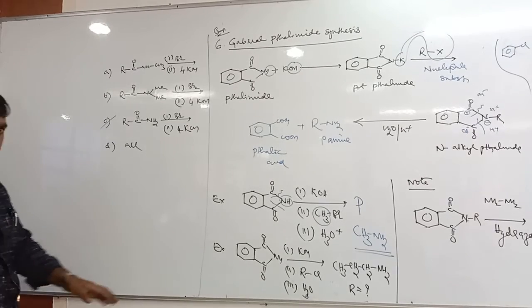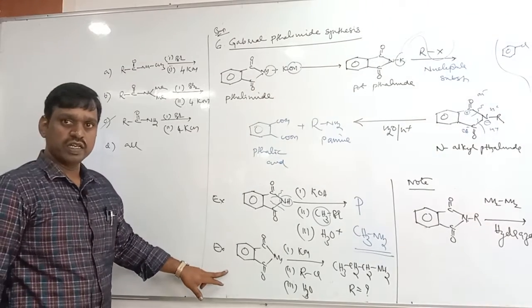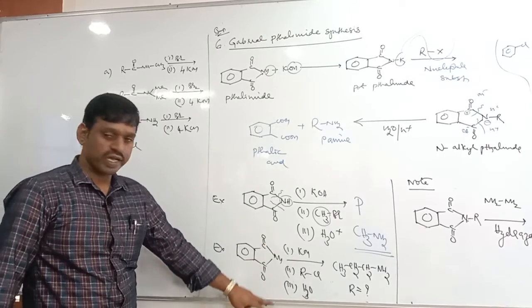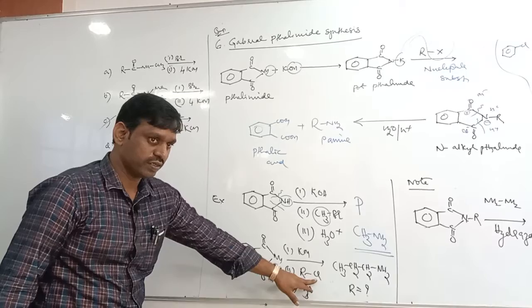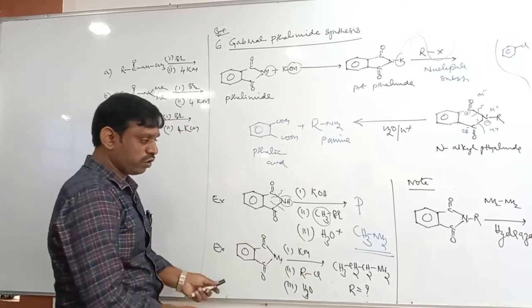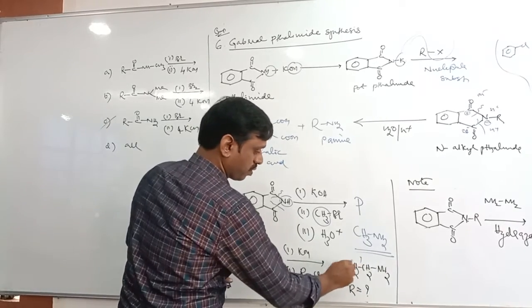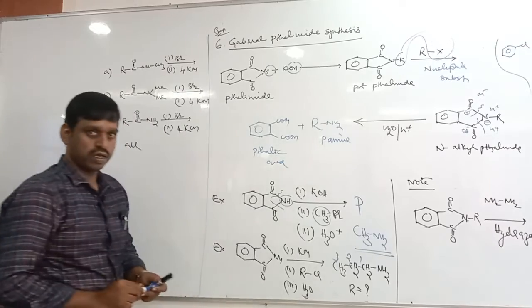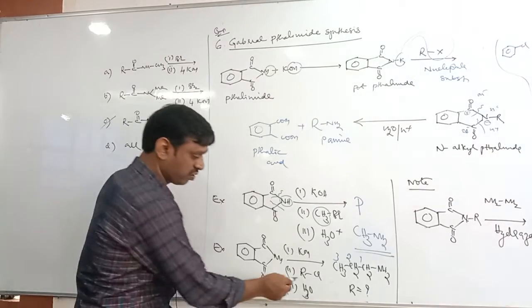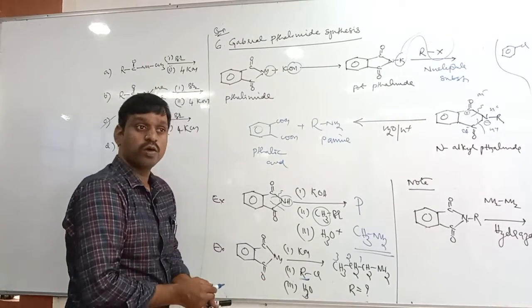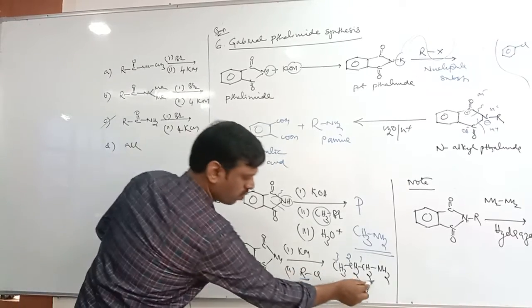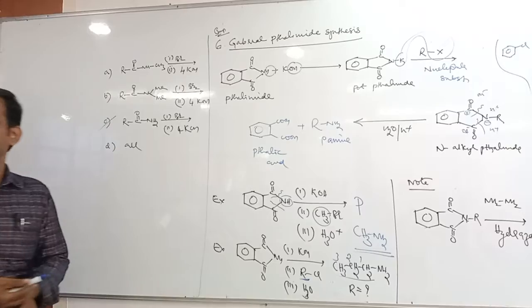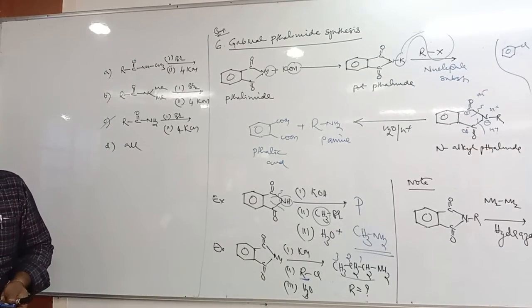Second question. In Gabriel phthalimide synthesis, again a sequence of reactions is given. Here RCl is taken and we got propane-1-amine. Then what is R? It should be propyl. R is propyl.